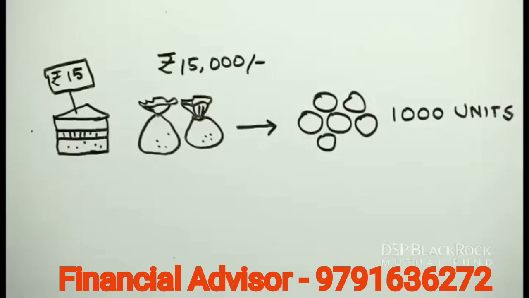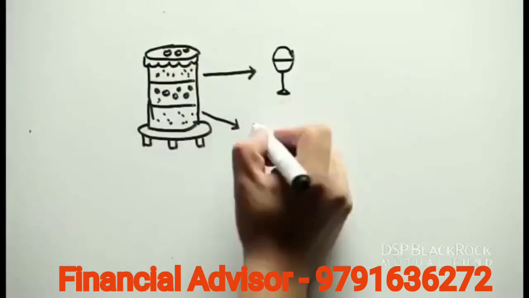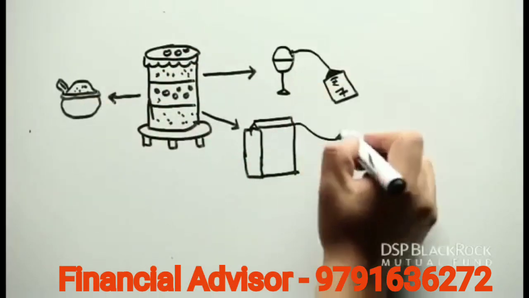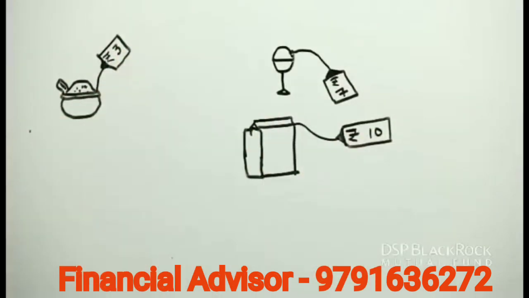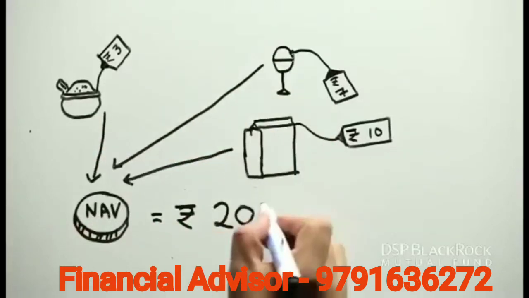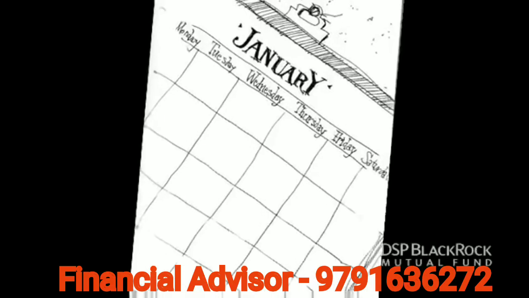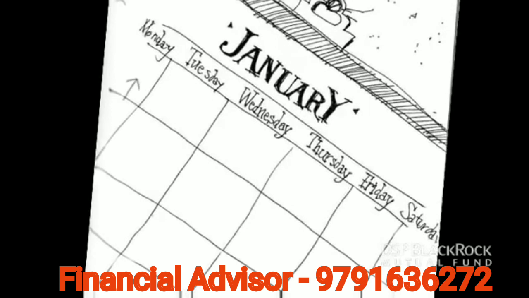So basically, net asset value is the current market value of one unit of the scheme. Take a piece of cake for example. Each piece of cake includes all the ingredients in various amounts. Each ingredient has a market value. The combined market value of all the ingredients in the cake contributes to calculating the NAV of the cake. However, it must be noted that this value keeps changing every day. Since market value of securities changes every day, NAV of a scheme also varies on a day-to-day basis.